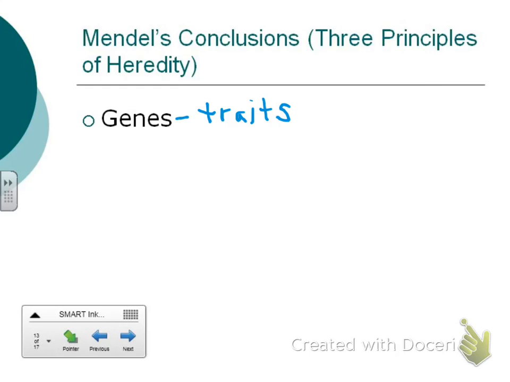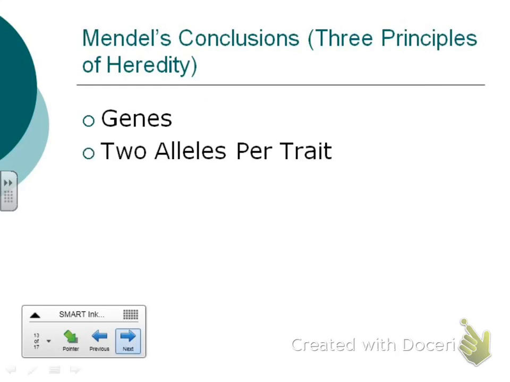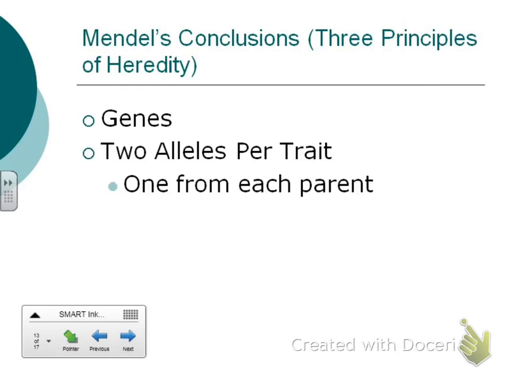What is our third? Okay, our third rule that Mendel had was what, Claire? Alleles can be dominant or recessive. Good. And what was the rule about dominant versus recessive? Dominant hides the recessive. And we talked about that in the bell ringer. Okay? All right. So those are our 3 rules.